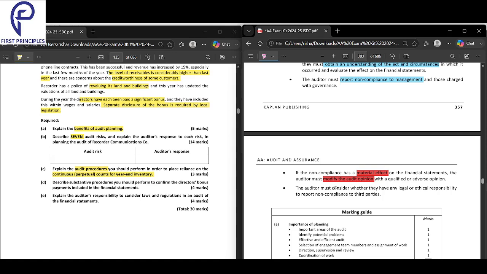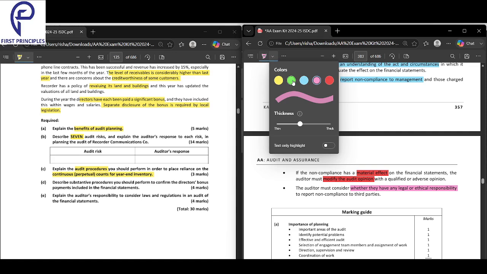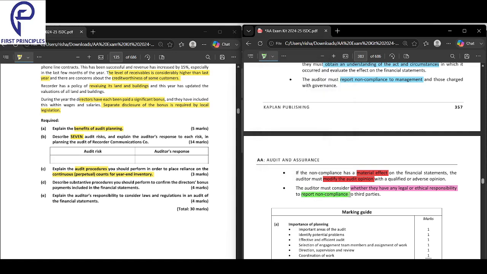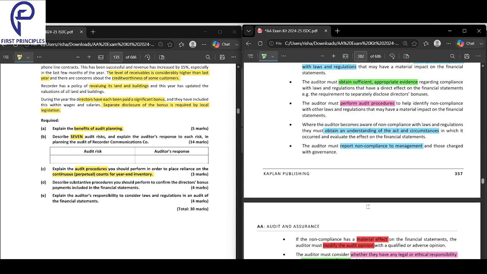And finally, the auditor must consider whether they have any legal or ethical responsibility to report non-compliance.